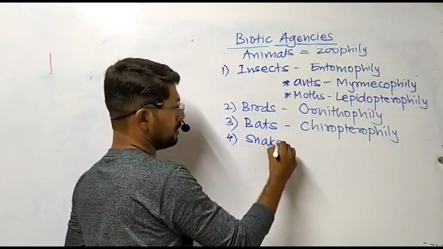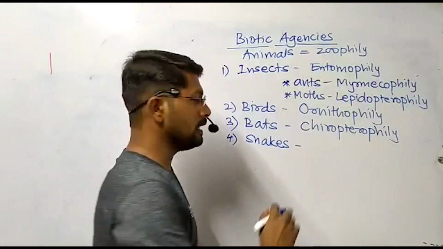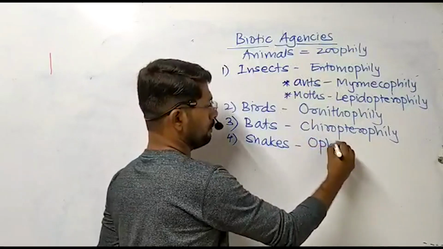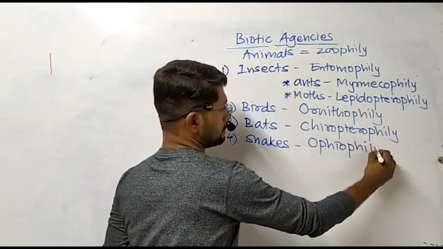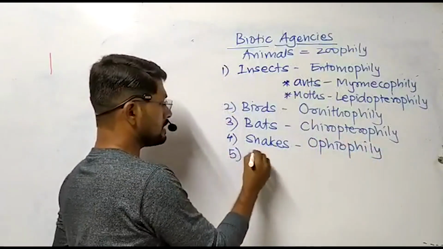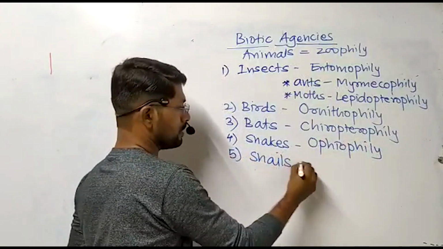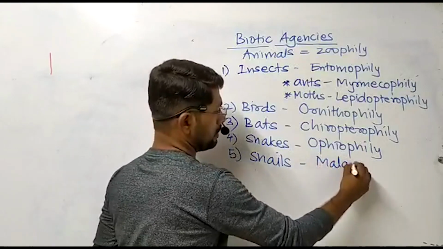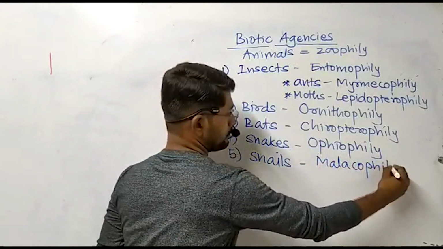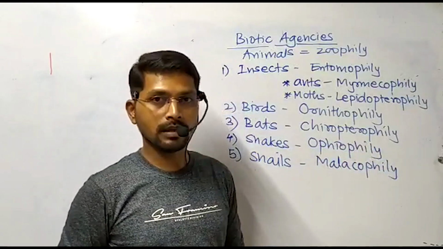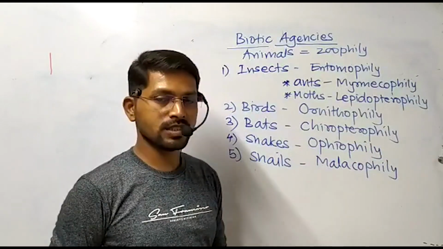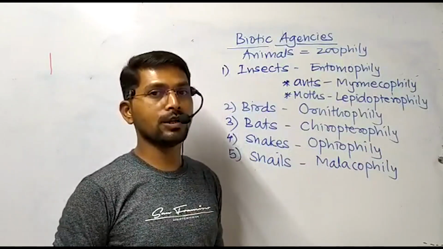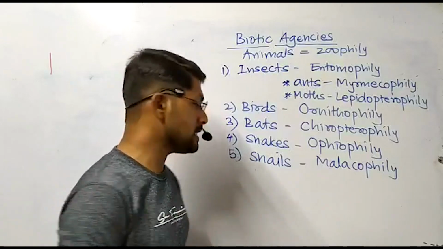Snakes are also involved in the process of pollination, and it is called ophiophily. Snails and slugs are also supporting the process of pollination, and it is called malacophily. Even human beings are one of the agents for pollination, especially in controlled hybridization experiments.